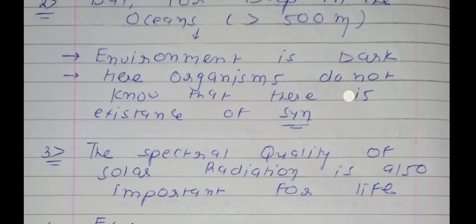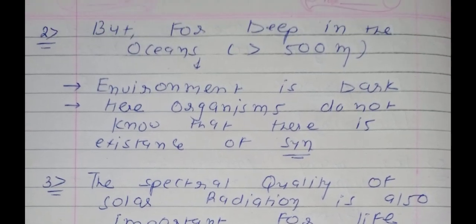Now see the next page of concept number 2. If we talk about the deep in the ocean, deep means more than 500 meter deep, we are talking about one particular habitat which is found beneath the water, more than 500 meter in the ocean.